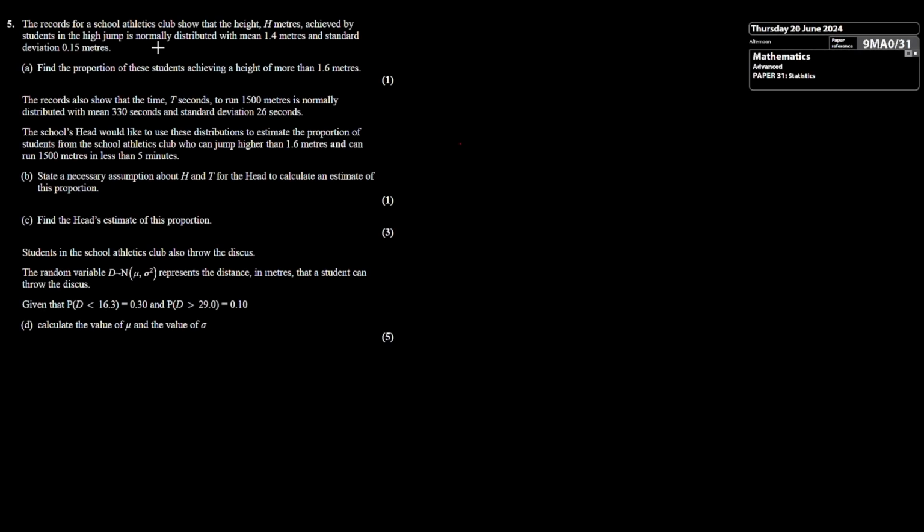Question 5, we've got the records of a high jump, h metres, achieved by students distributed with a mean of 1.4 metres and a standard deviation of 0.15. Part A, simply we're going to find the proportion of the students achieving a height of more than 1.6 metres.